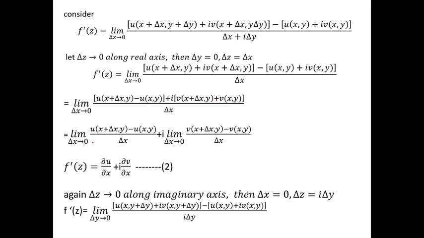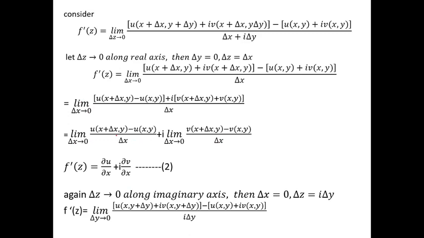Then limit delta x tends to 0, [u(x plus delta x, y) minus u(x, y)] whole divided by delta x, plus i times limit delta x tends to 0, [v(x plus delta x, y) minus v(x, y)] whole divided by delta x. This is not a plus sign, we have to write it as minus v(x, y). It means we are applying the limit for the real part and also the imaginary part.